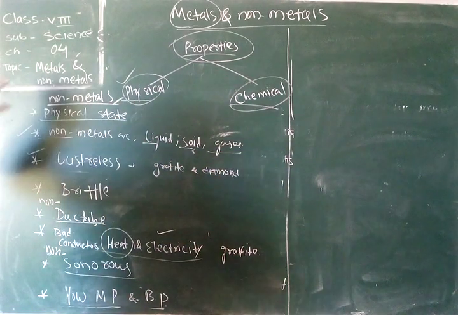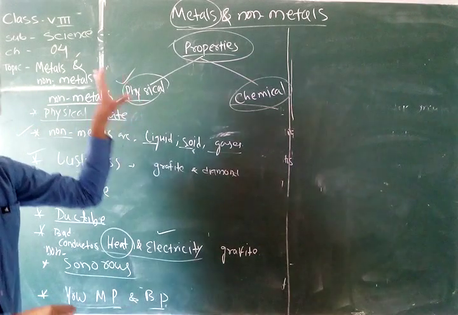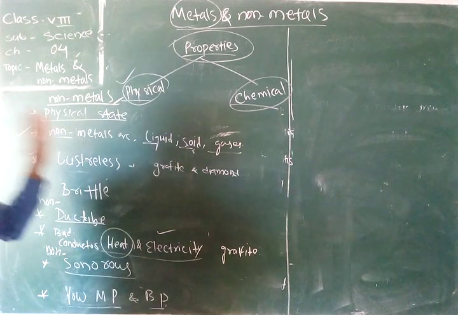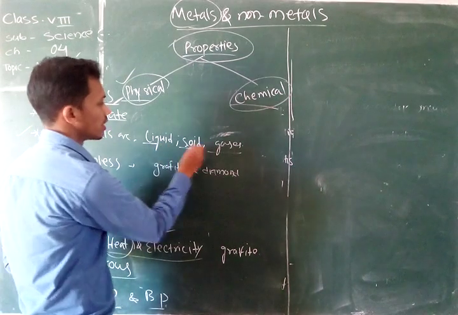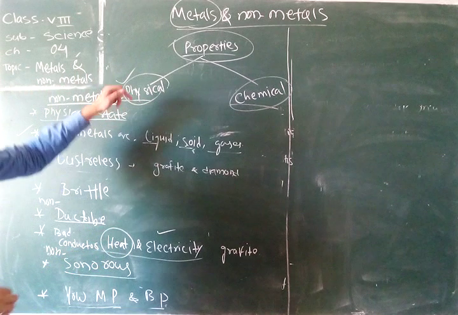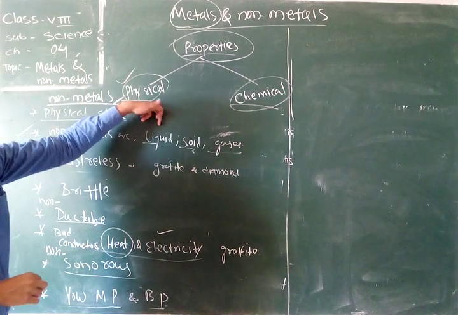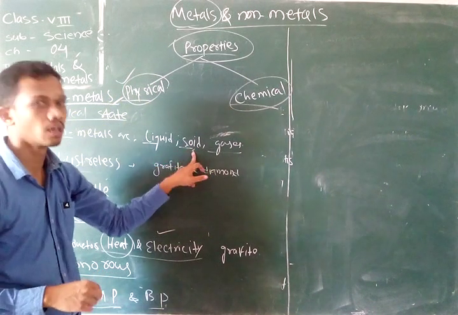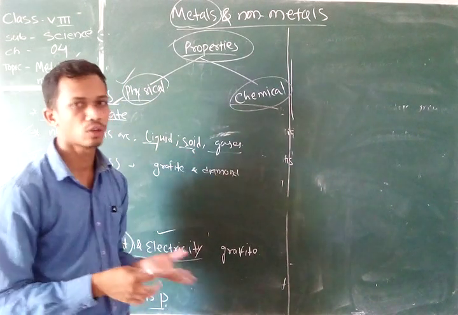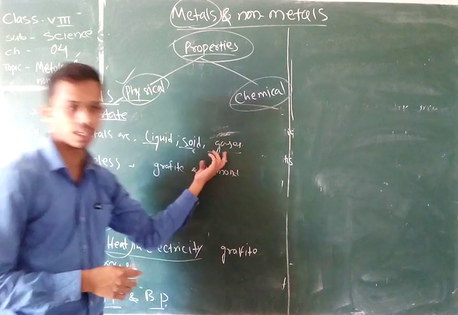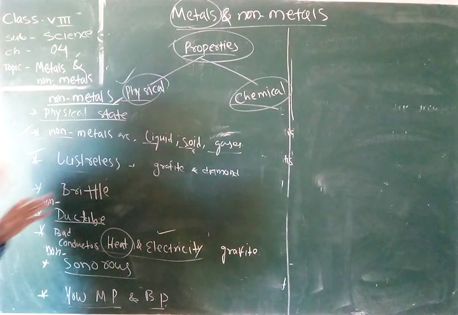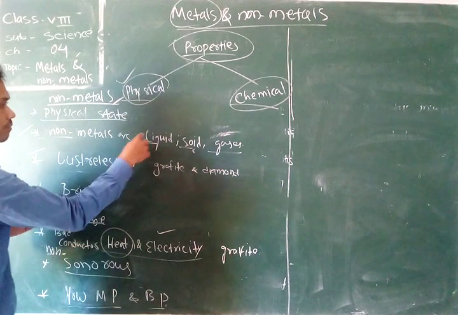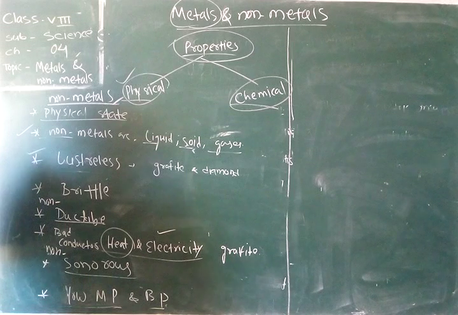We know that metals are always present in solid state except mercury, but non-metals may be present in all three states: liquid, solid, or gas. Bromine is a non-metal which is present in liquid state. Carbon and sulfur are non-metals present in solid state. Oxygen and hydrogen are non-metals present in the gaseous state. So non-metals are present in all three states.